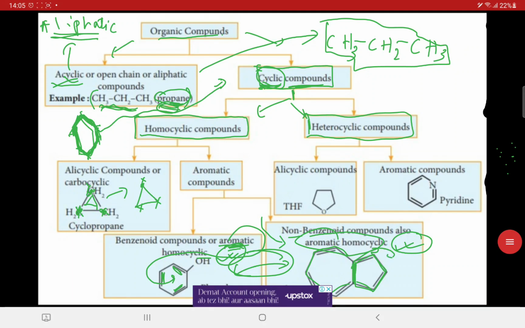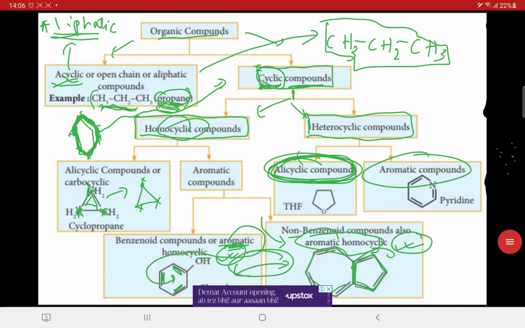Now, heterocyclic compounds can be classified into two further categories. Like in homocyclic compounds, which we classified into two parts, alicyclic and aromatic compounds, here we can also classify into two parts. These are also alicyclic and aromatic compounds.